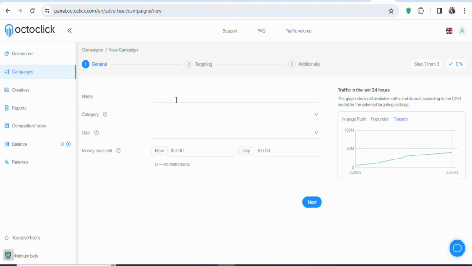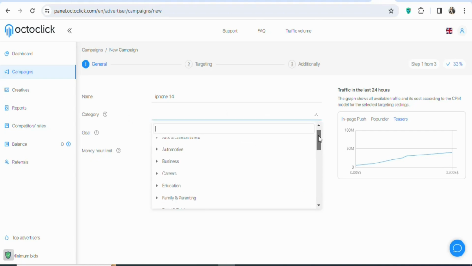Once you click on add, the first step is that you are going to give a name to your campaign. So type any name that you want. You can type iPhone 14, something like this. Once you enter the name of your campaign, the next step is that you are going to select the category of your campaign. So click on it.